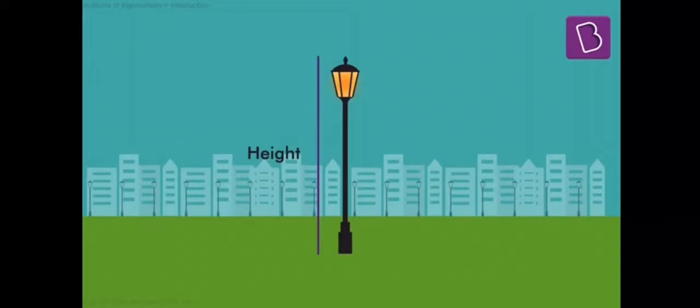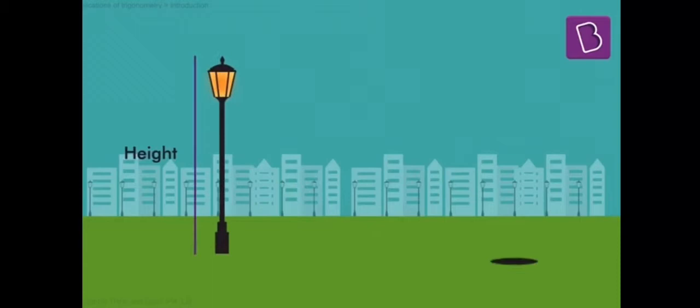Let's say I have a long pole here and need to measure its height. Now, for the sake of simplicity, I'm going to assume that I'm standing inside a hole and the ground is at my eye level. You will soon realize why this is important. So the ground is at my eye level, so the base of the pole starts at my eye level and the pole goes further up from there. Now we need to measure the height of this pole. How do we do that?